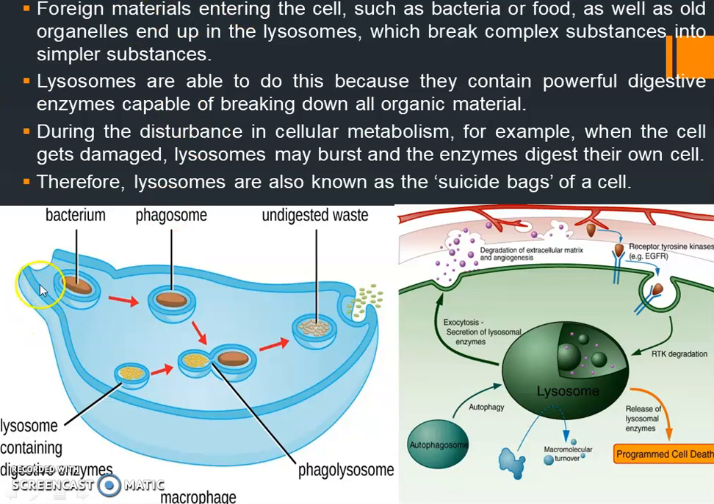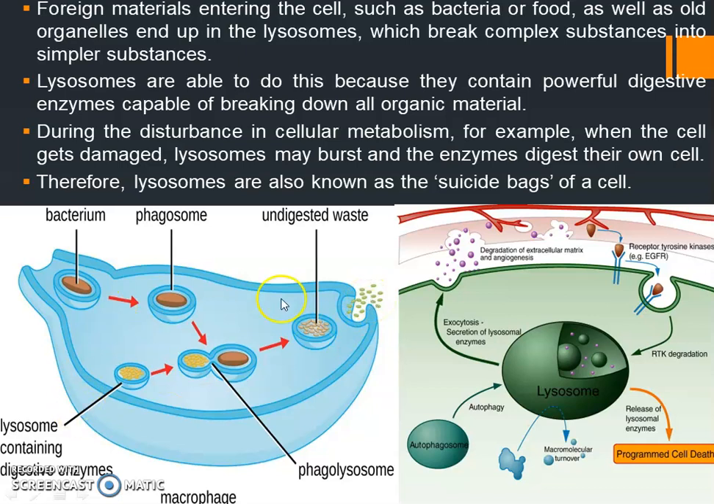Right, so you can see a bacteria is entering, and bacteria has been enclosed into the phagosome. Phagosomes are the rounded structures they form, vacuole-like structures, and then these lysosomes will start acting upon these bacteria, and they will completely break down this complex substance into simpler substances, and the waste will be sent out from the cell.